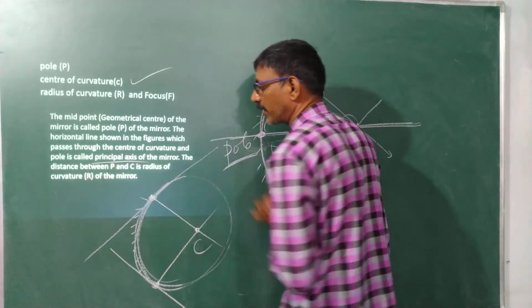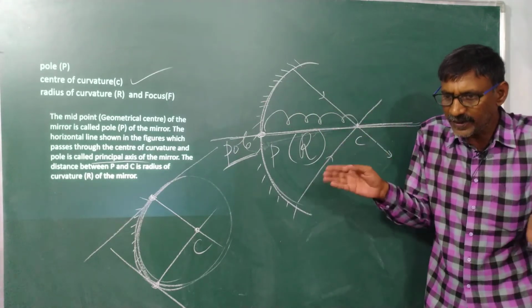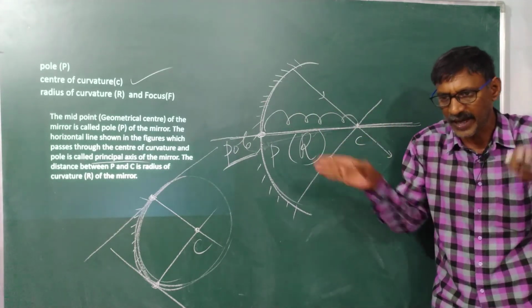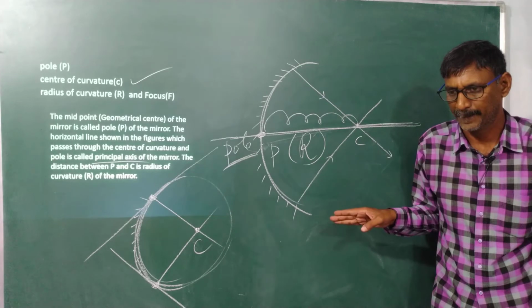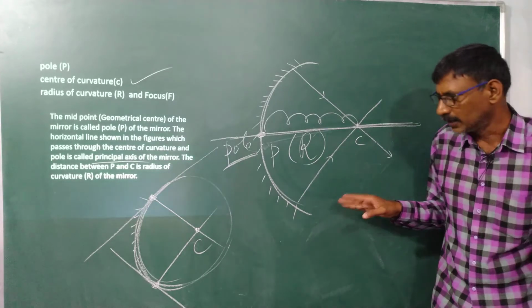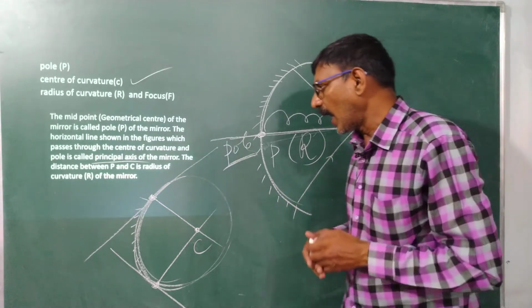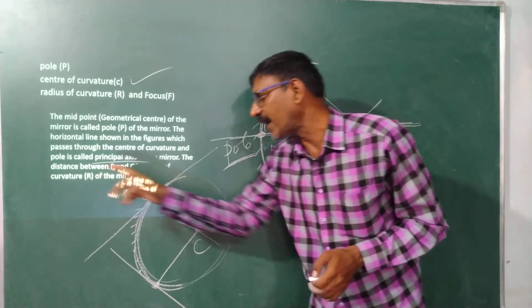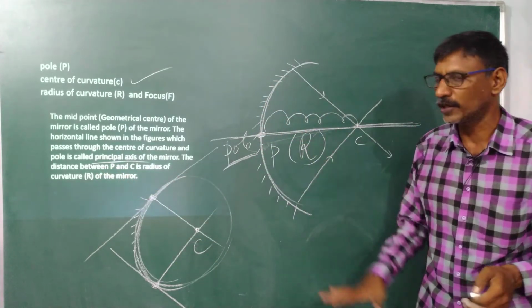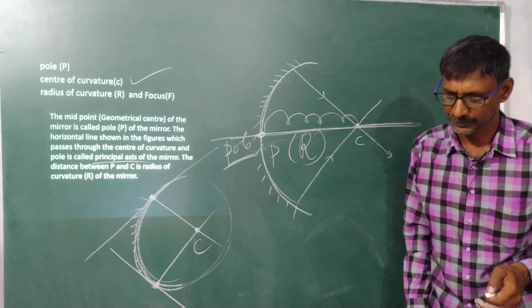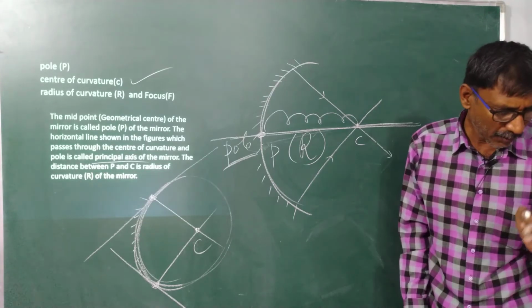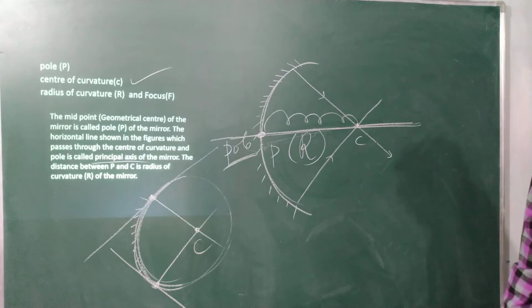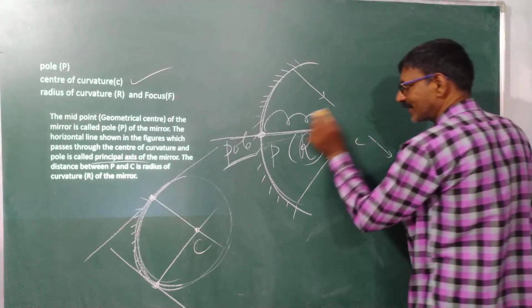Very, very important. That means every concave or convex mirror has a principal axis. Am I clear or not? The distance between P and C is the radius of curvature, denoted by R. Am I clear?